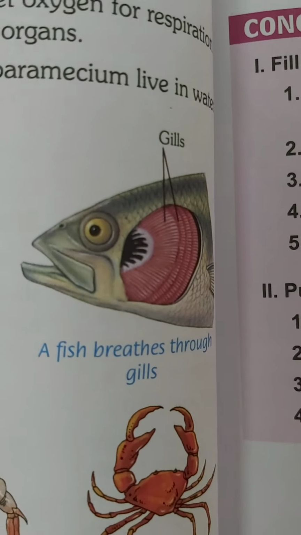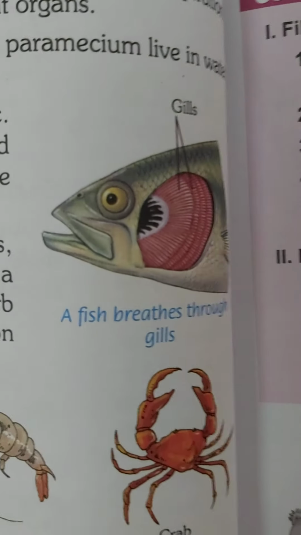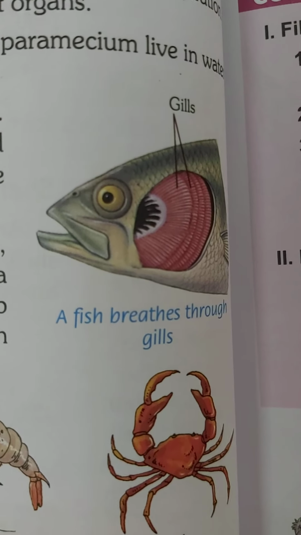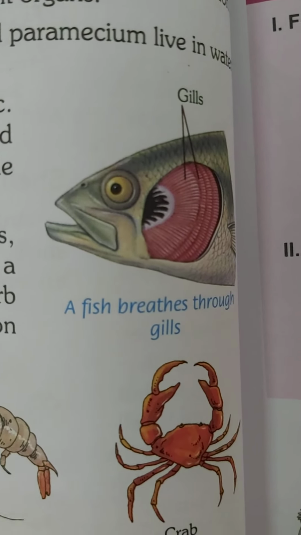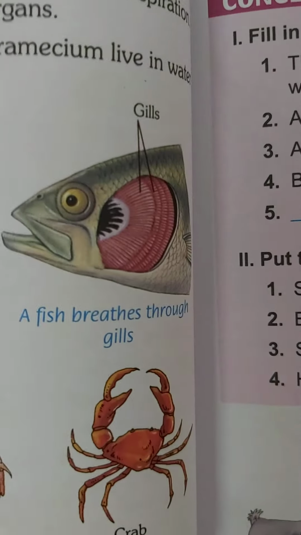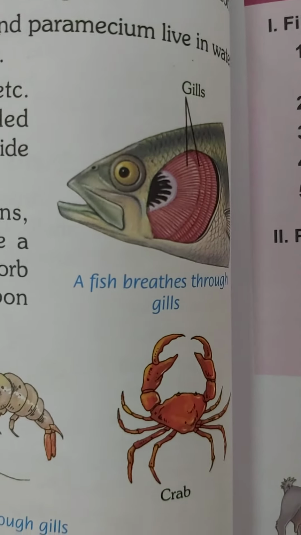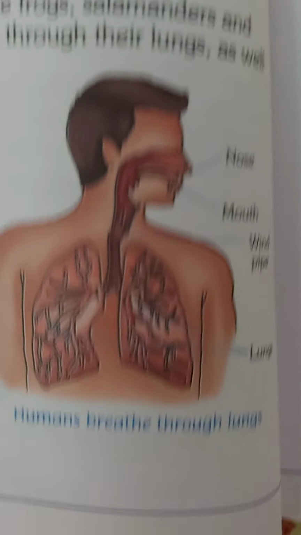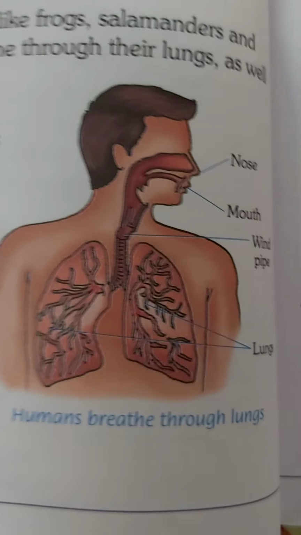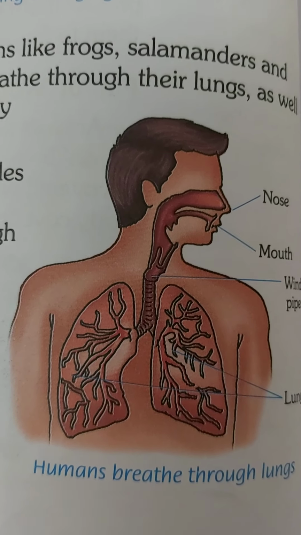These are gills, children. They are comb-like structures which are found in fishes on the sides of their body. These structures help the aquatic animals absorb the oxygen that is dissolved in water and throw out the carbon dioxide. Mammals that live on land have special breathing organs in their body.